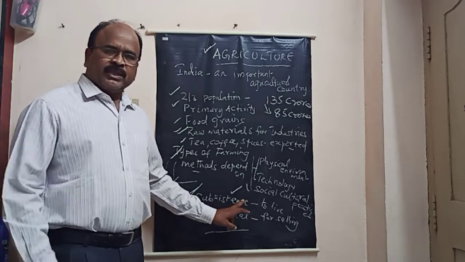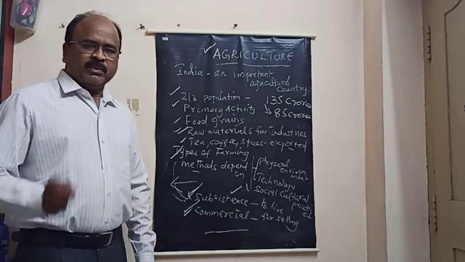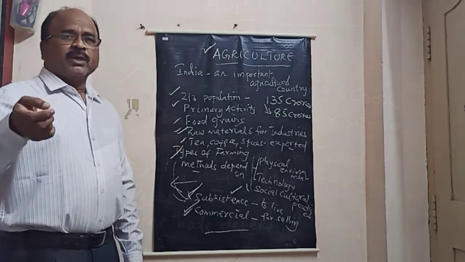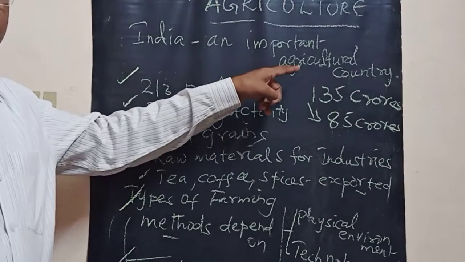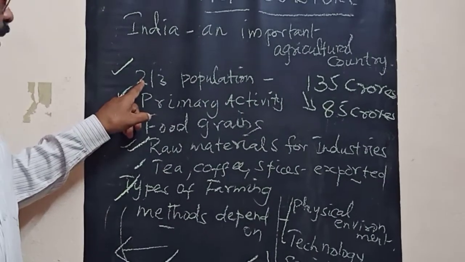Subsistence farming, that means farming for the purpose of survival. Commercial farming means farming for the purpose of getting money. India is an agricultural country. Why? 2/3 of the population depends on agriculture.